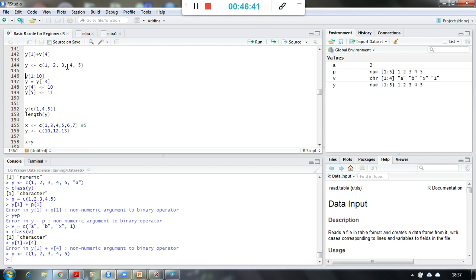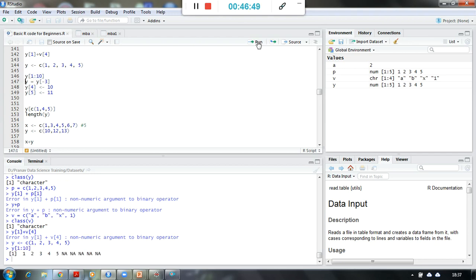If I want to access the first 10 elements from y, and y has only 5 elements, it is not giving me an error, but after the first 5 real values stored in y, you will see 5 NAs because there are no values in them. So there is no length constraint on a vector. Up to where the values are stored it will show them, otherwise it will just show not available.